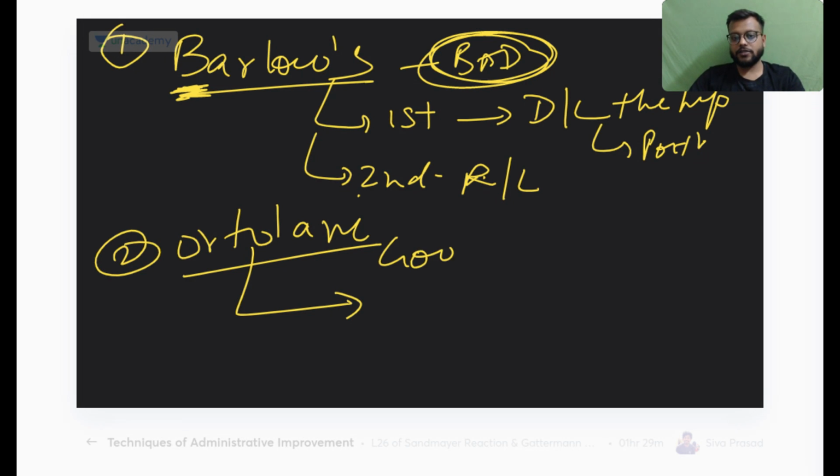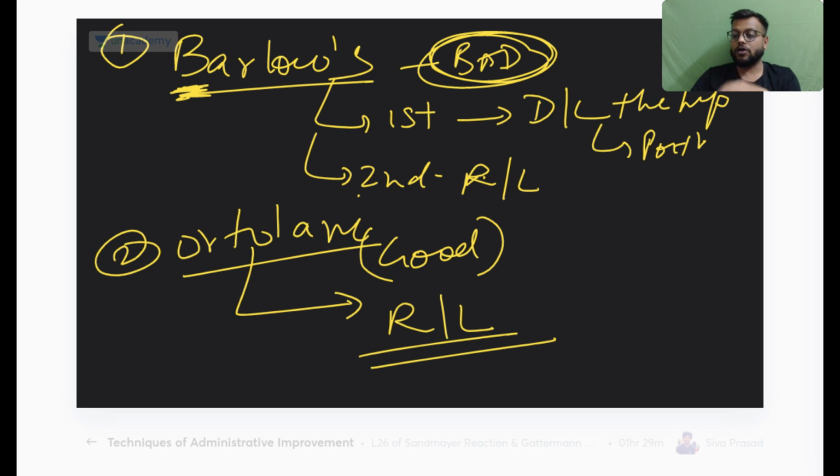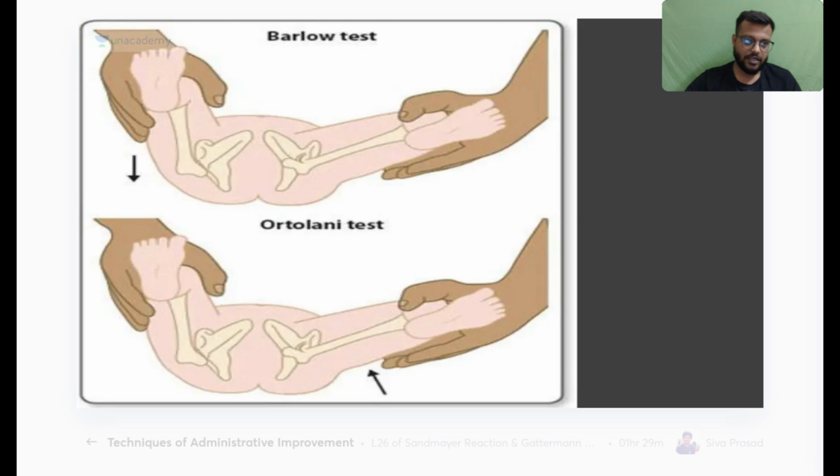Whereas Ortolani is a good test where you just relocate the already dislocated hip by anterior pull or anterior traction. Okay, like this. Here you can see very easily that in Barlow's you are dislocating posteriorly, and in Ortolani you are relocating. So remember this, the Barlow's and Ortolani tests are important.